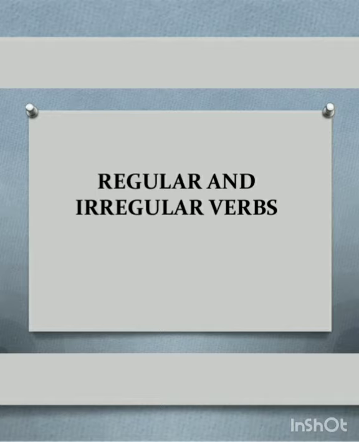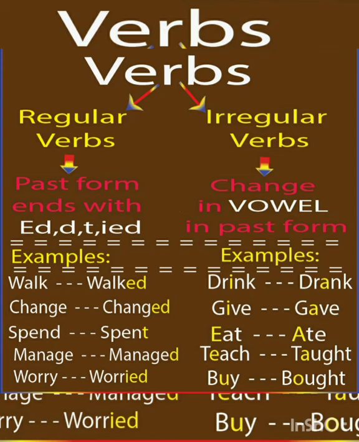And dear friends, in our today's class, let us have a look at the further concept, that is regular verbs and irregular verbs. So let us see what regular verbs and irregular verbs are. My dear friends, we learnt about verbs, and these verbs are divided into two classes on the basis of the method by which they form the past tense from the present. Namely, those are regular verbs and irregular verbs. Remember, regular verbs are also known as weak verbs, whereas irregular verbs are also known as strong verbs.